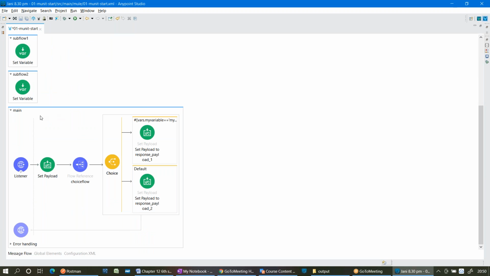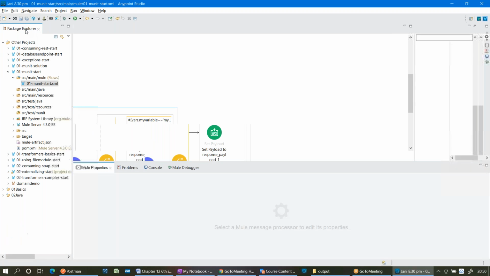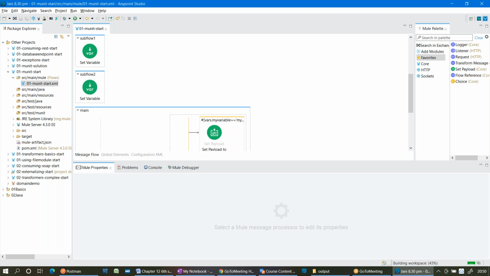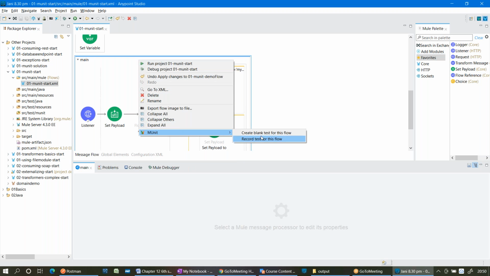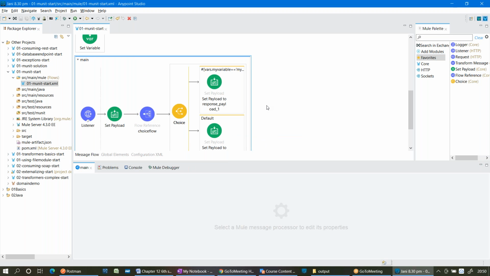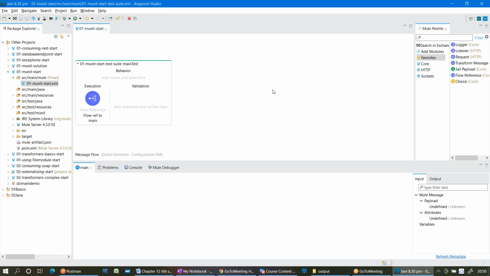Now I want to write a test case for this flow. First of all, how do we write a test case? Very simple. MUnit acts as a framework in your Anypoint Studio. For whichever flow you want to write a test case, right click, MUnit, create a blank test for this flow. What is the structure of a flow? Source, process, and error handling.